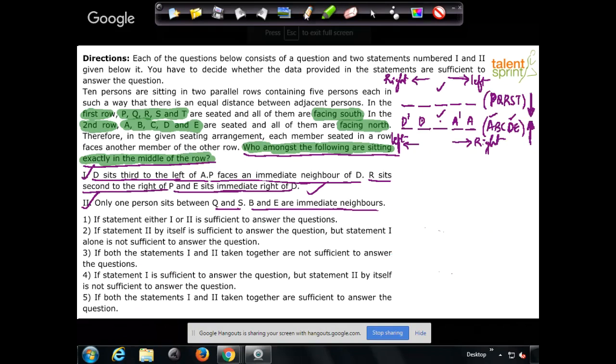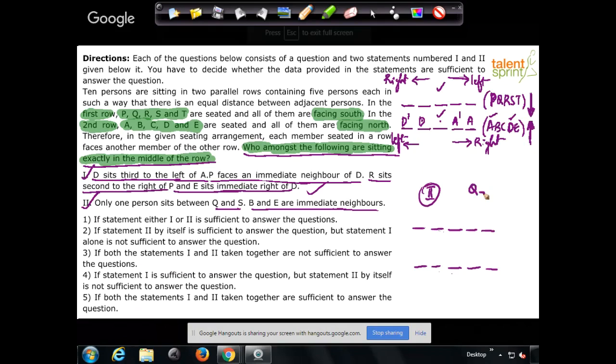What is the data? There's only one person between Q and S. With respect to statement 2, positions 1, 2, 3, 4, 5. So only one person sits between Q and S. Both Q and S will come in the top row, right? Now only one person sits between Q and S.